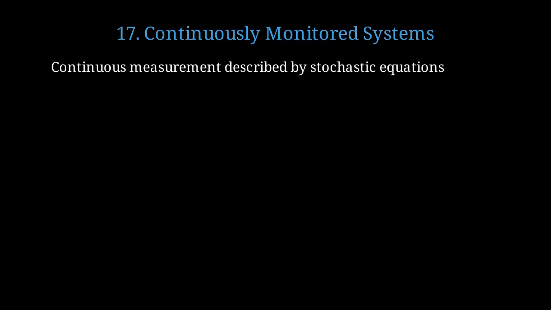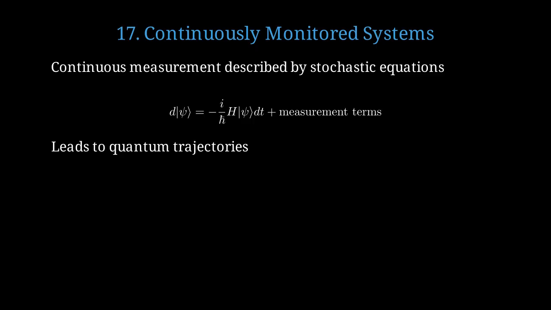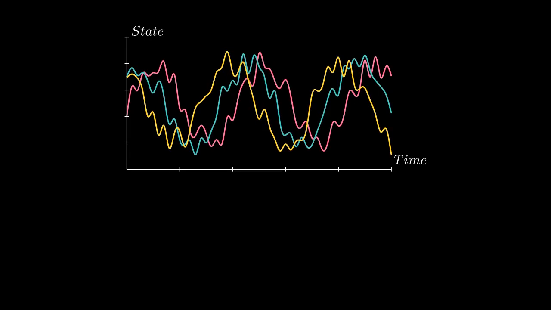What happens if we monitor a quantum system continuously, instead of with discrete measurements? Continuous quantum measurement is described by stochastic differential equations that include random noise. The evolution includes both the normal Hamiltonian evolution and additional measurement-induced terms. This creates individual quantum trajectories that differ from run to run due to measurement randomness. These jagged lines represent different quantum trajectories under continuous measurement. Each run gives a different random path, but all tend to stay near the initial state.